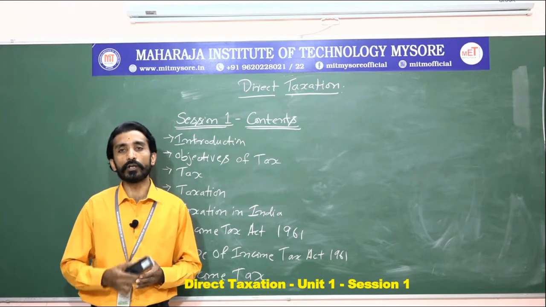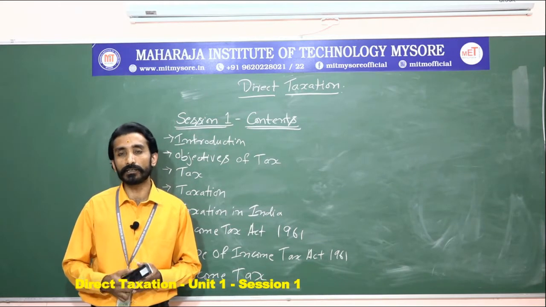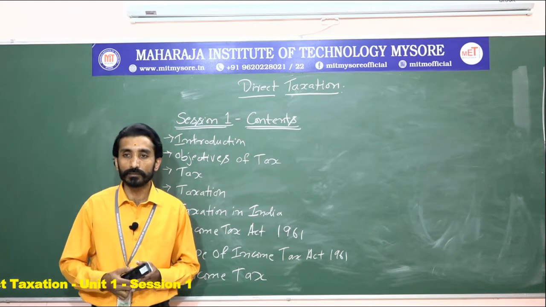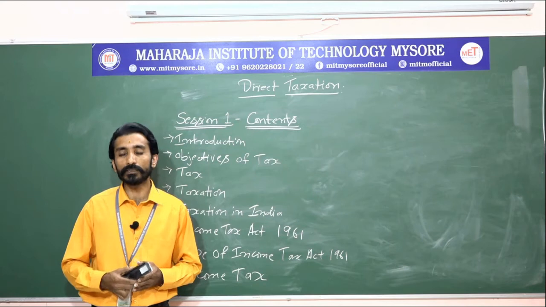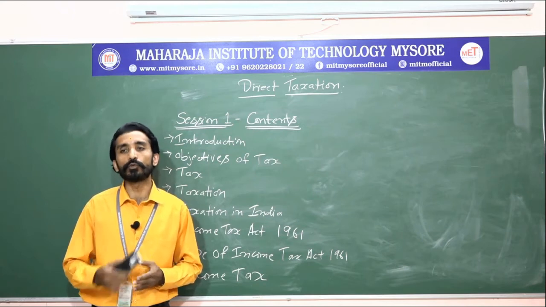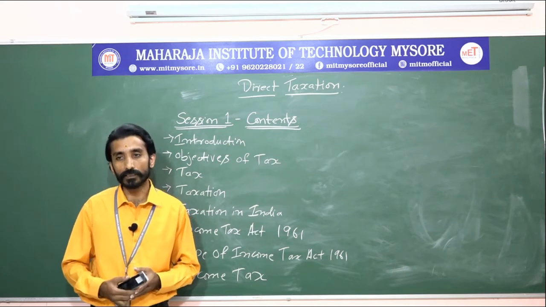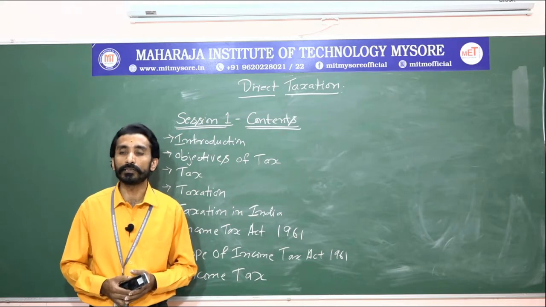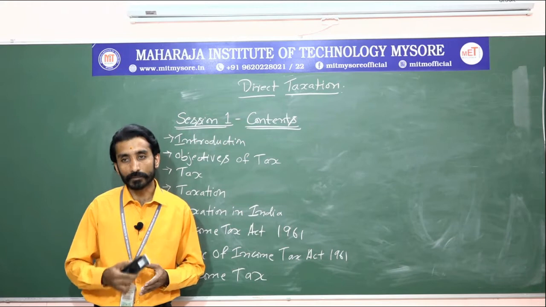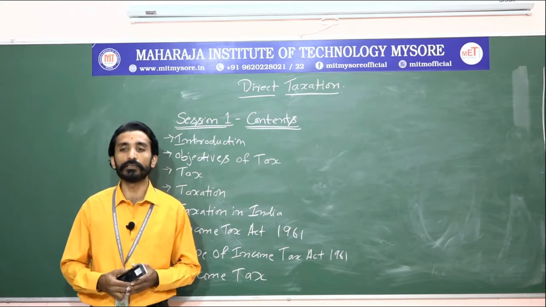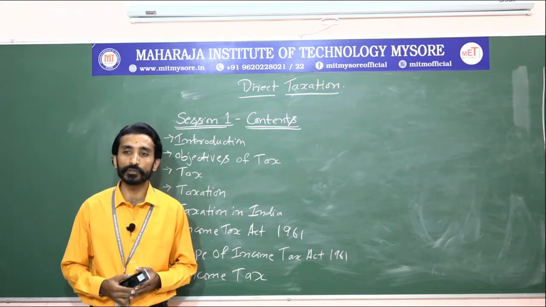So they have to generate some revenue from the country, through whatever taxes we pay, which helps the government maintain law and order. That money will be given to the army or security forces, and they will be using the money for security aspects.